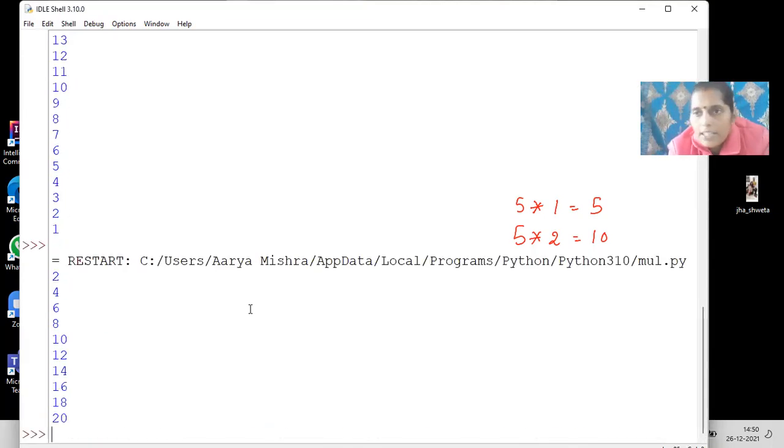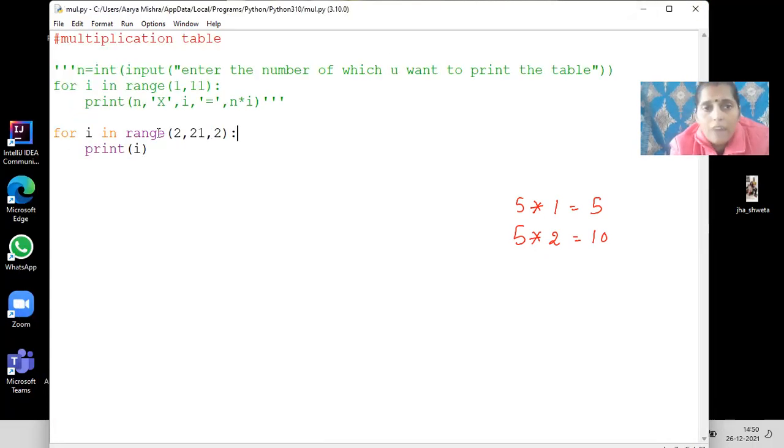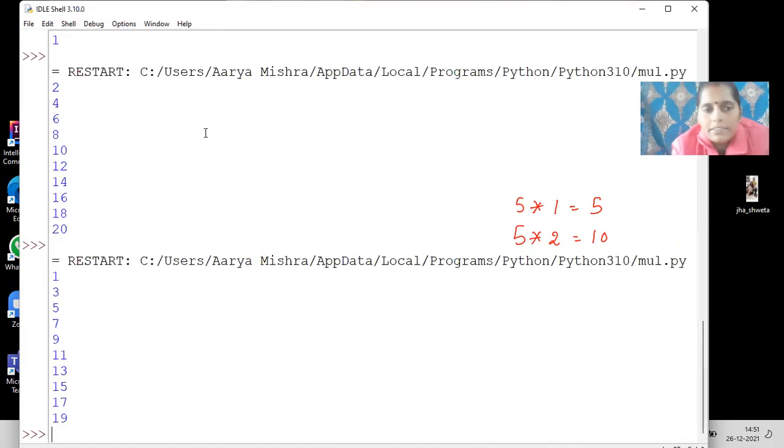Correct. Okay, if you have to print all the odd numbers between 1 to 20, the smallest odd number is what? Smallest odd number is 1. And you have to print till 20, the odd numbers in between. So what I will do, I will print like this. See, all the odd numbers are printed. So these are the things, matlab, which when you have to repeat a certain thing again and again, then we will use loops in there.